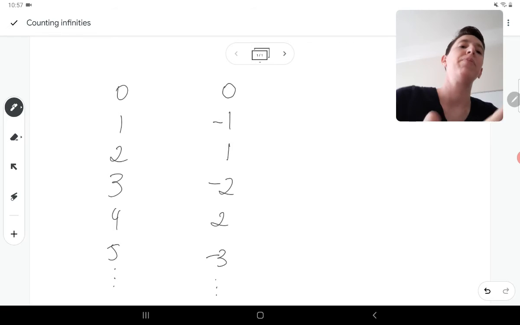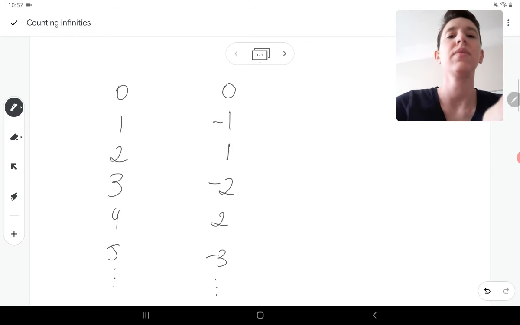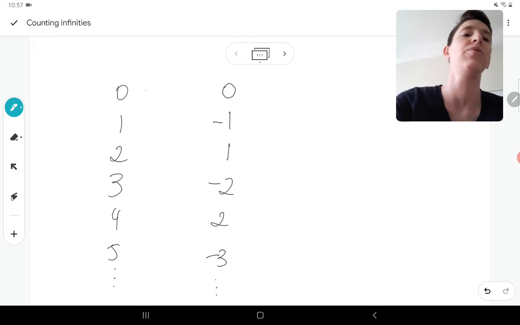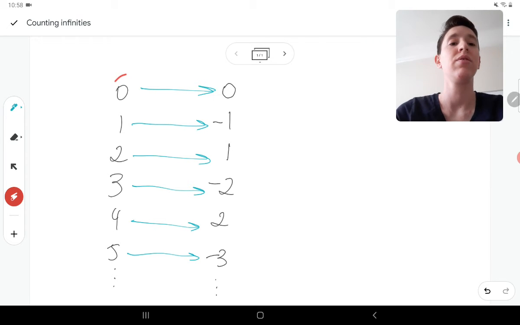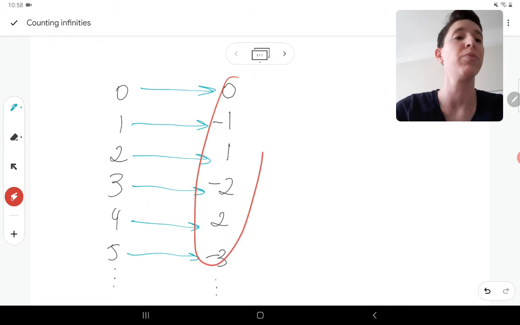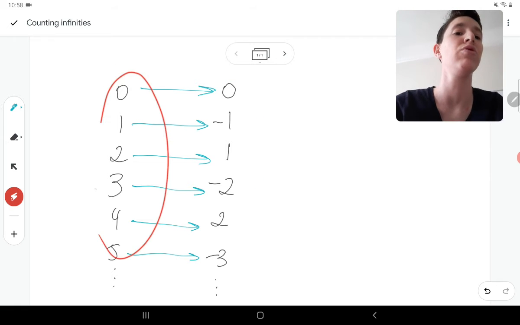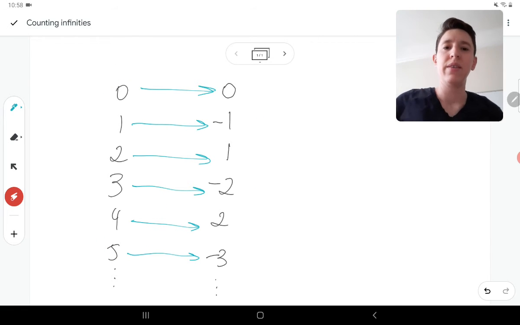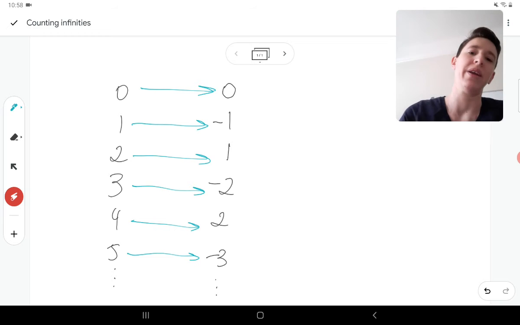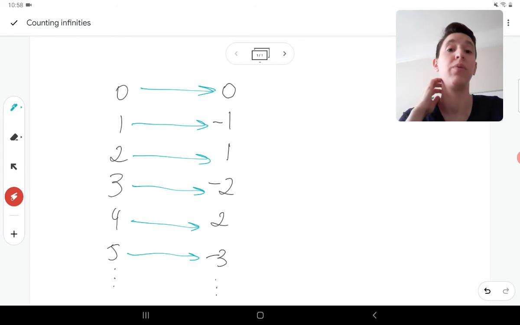So we can do a mapping here also, and that'll show 0 goes to 0, and then every odd number is going to go to a negative, and every even number is going to go to a positive. They would all match. No one will be left alone here, no one would be left alone here, no one would be matching to 2. It's a little annoying to write, but you can always write this formally, but the idea is there and we can see it.